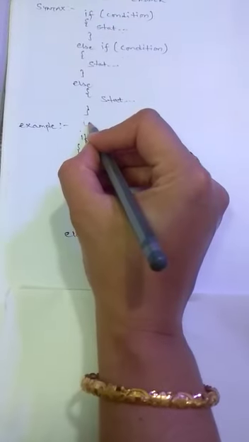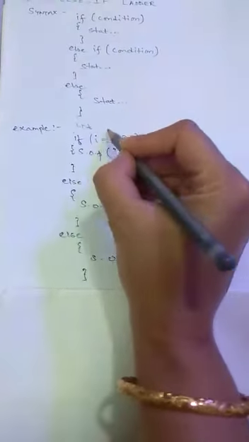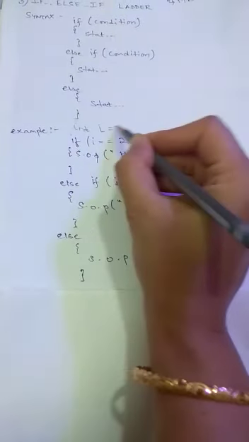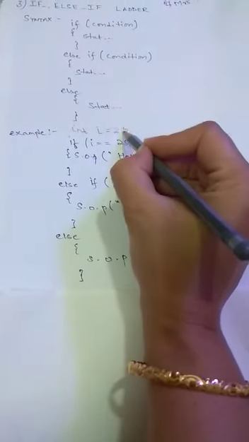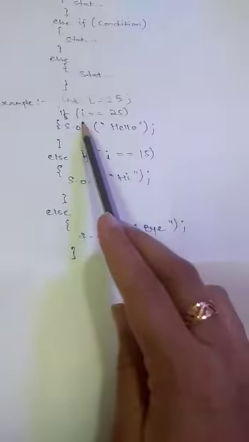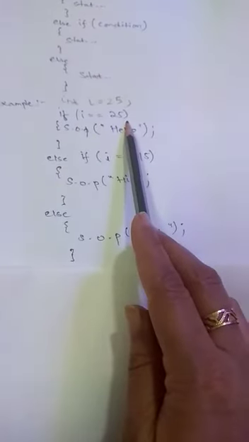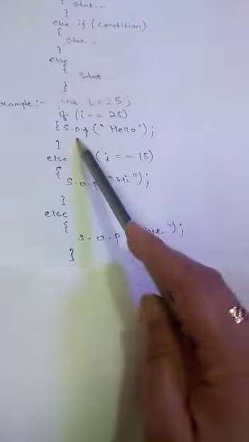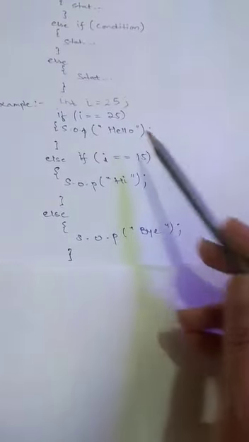So here suppose we initialize the value of i to be 25. Since the first condition, if i is equal to 25, is fulfilled, it will print the output hello.